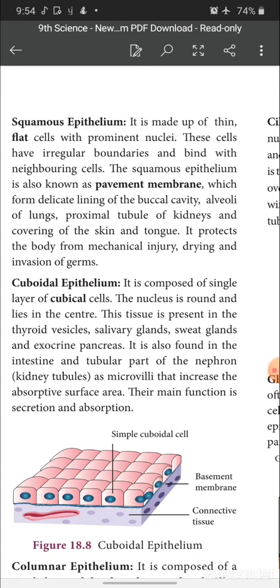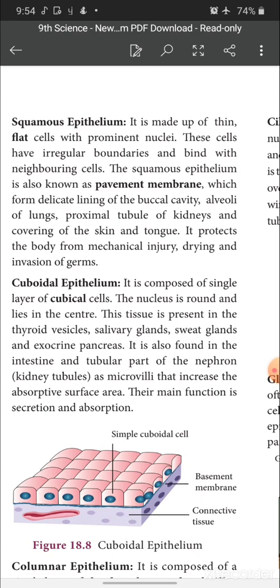See, the squamous epithelium is made up of thin flat cells with prominent nuclei. Cells have irregular boundaries and bind with the neighboring cells. So, the squamous epithelium is also known as pavement membrane, which forms a delicate lining of the buccal cavity, alveoli of the lungs, proximal tubules of the kidney, and covering of the skin and tongue. So, it protects the body from mechanical injury, drying and invasion of germs.